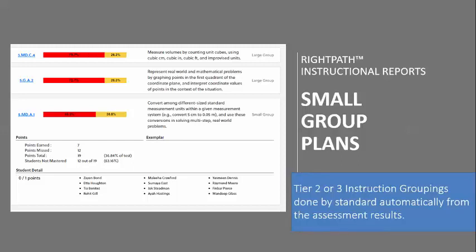What you're seeing here is one of our Right Path instructional reports called the small group plan. It looks very similar to your individual plan, except it's going to chunk the students into small groups for tier 2 or 3 instruction. And this is done automatically from the assessment results based on who responded incorrectly to a particular standard. And again, all of the reports are clickable. So in this report, you would actually click the standard code and you would be brought directly to lessons that meet that particular standard.